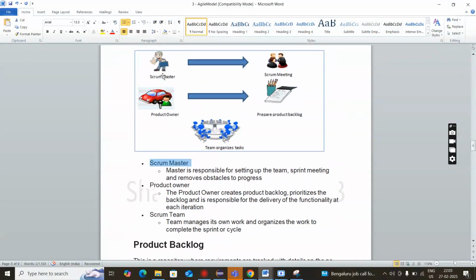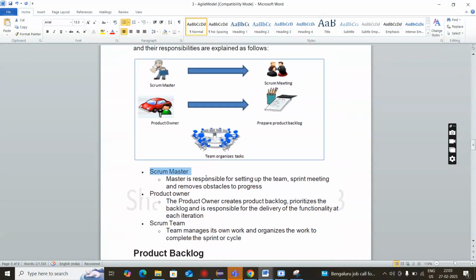So, what is Scrum Master? Scrum Master always acts like a manager, you can say. So Scrum Master is responsible for setting up the teams. Then sprint meetings, he will organize the sprint meetings. If you have any obstacles in the project or anything, he will remove that obstacle to progress. So he is called a Scrum Master.